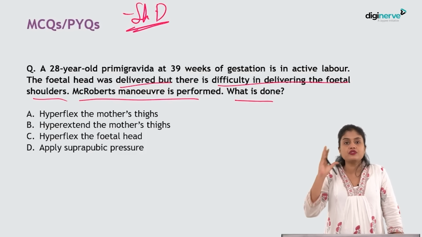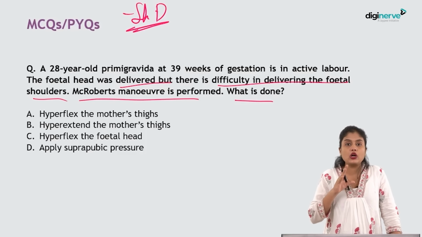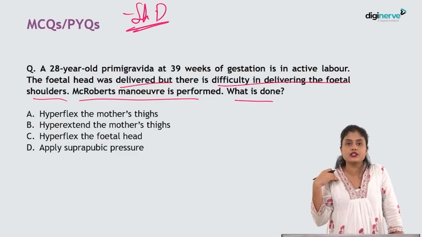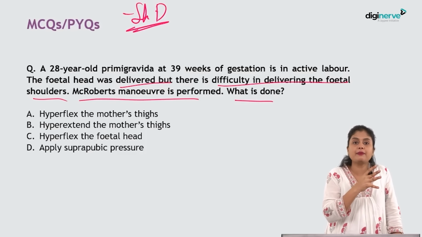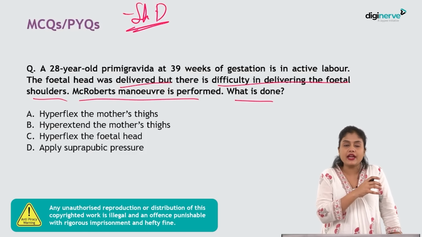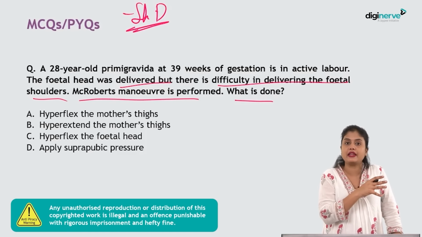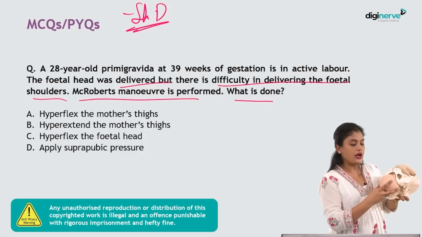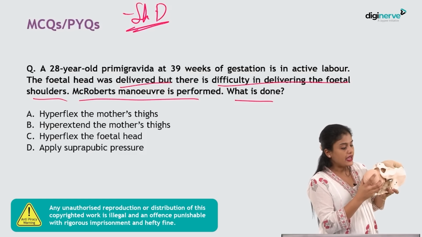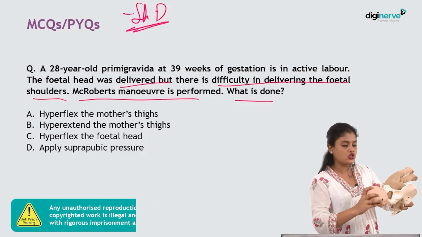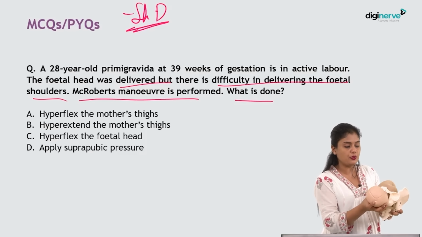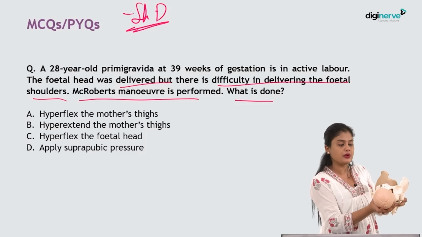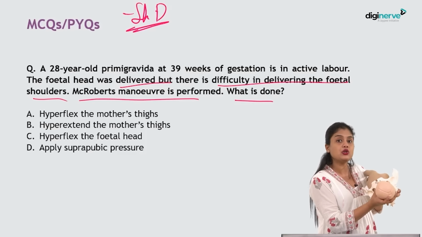After the delivery of the head, even after 1 minute, you are not able to deliver the fetal shoulders, or there is retraction of the head back into the perineum. Okay, head has come out, but it is getting stuck to the perineum. That means that the shoulders have got stuck. So now see, it is like this. Head has come out, but the shoulders have got stuck. You're trying to pull, then shoulders have got stuck behind the pubic symphysis. It has not been able to come out.